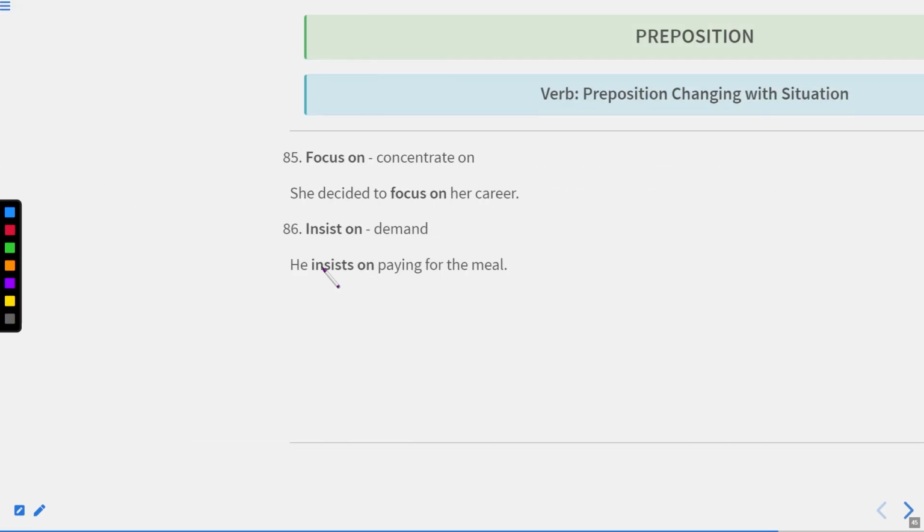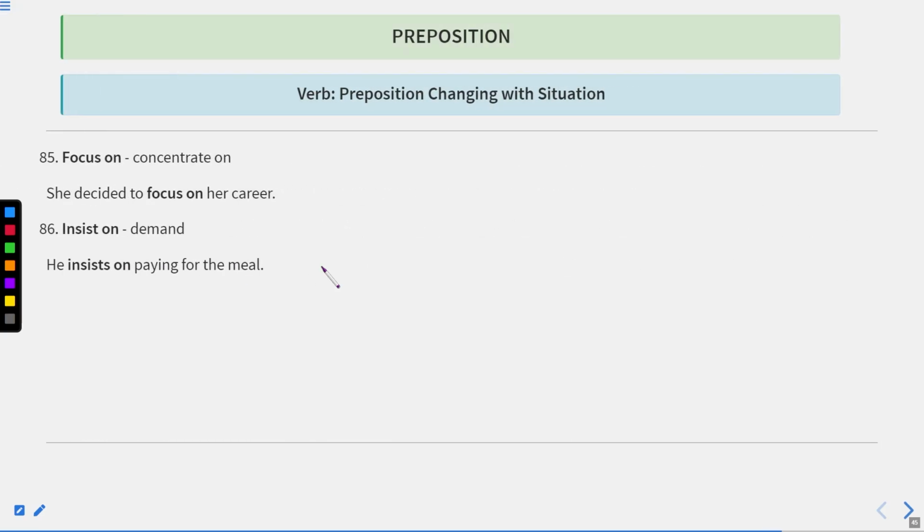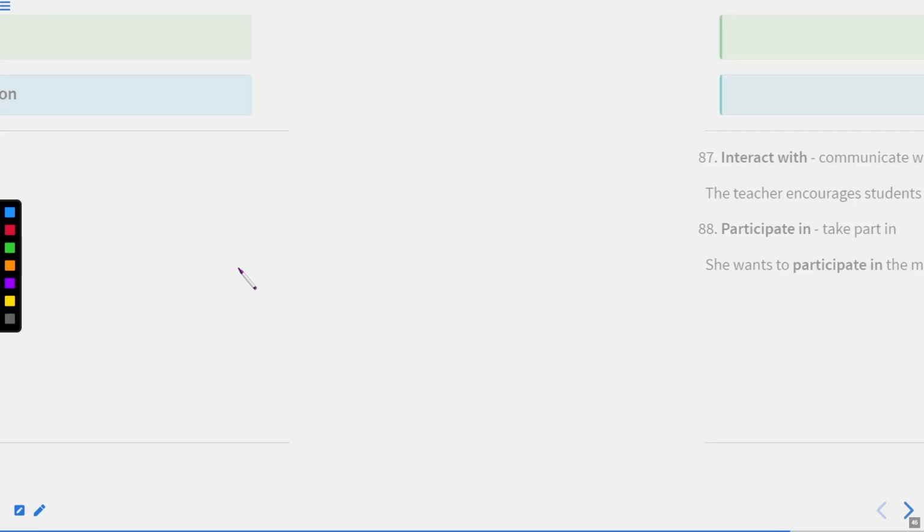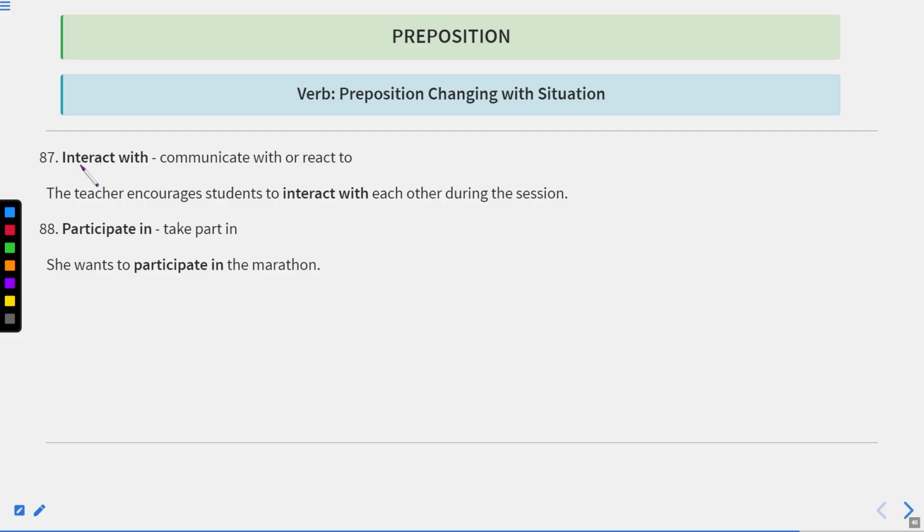Okay. Now let us move to the next one. Focus on means concentrate on something. She decided to focus on her career. Insist on means demand. So he insists on paying for the meal. It means he demanded paying for the meal. It means he showed his willingness to pay for the meal.